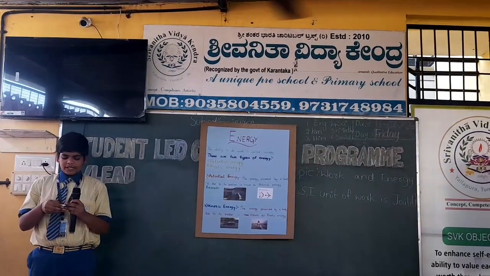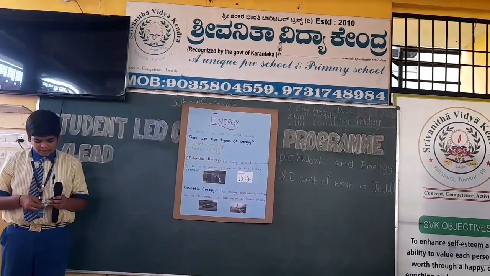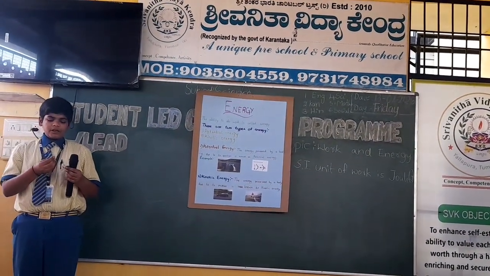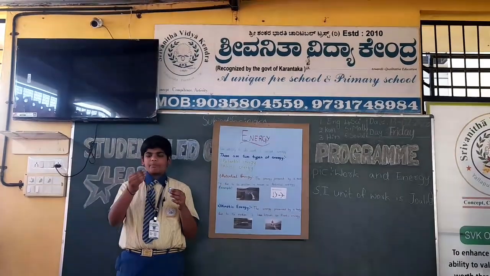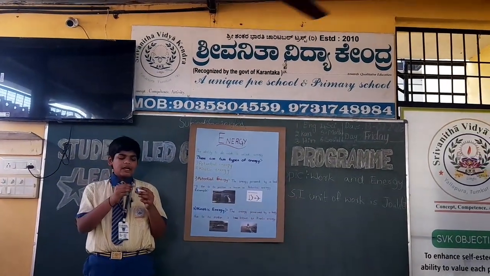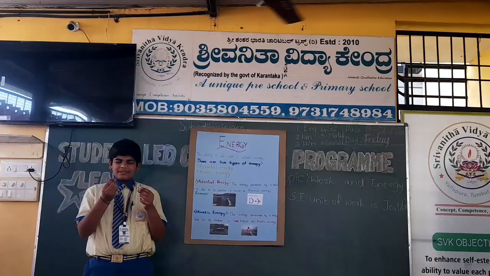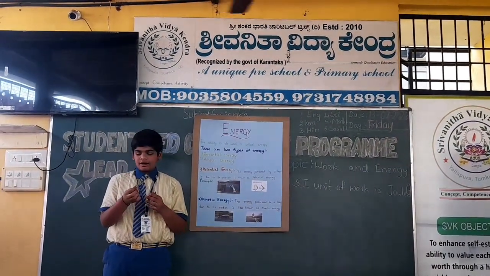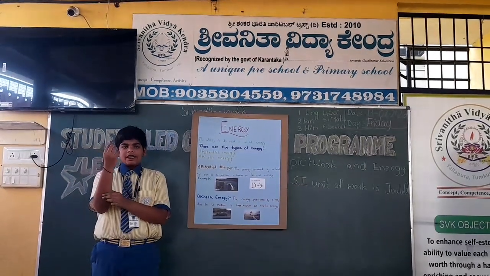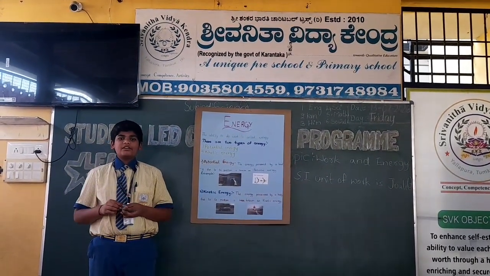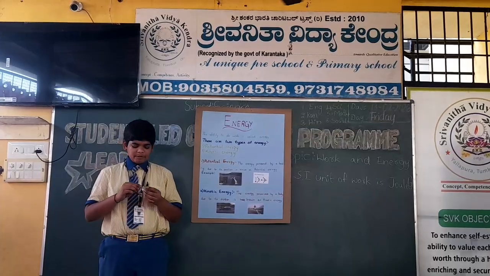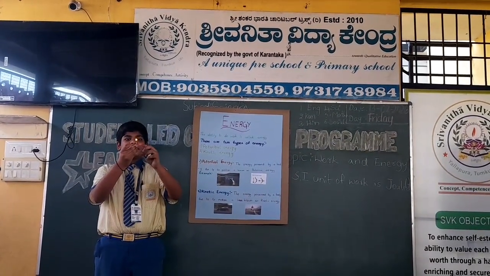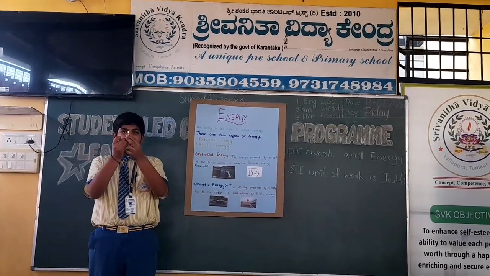A box. Inside this, there are stored matchsticks. If we take one matchstick, in the tip of the matchstick and the side of the matchbox, there is chemical energy present. To burn the matchstick, we use the help of our skeleton and our muscles. This is known as mechanical energy. If you burn it, it produces heat energy in the tip of the matchstick and light energy by the fire.